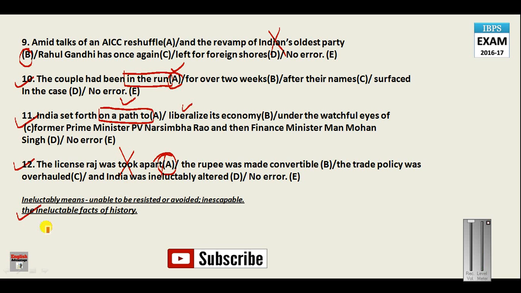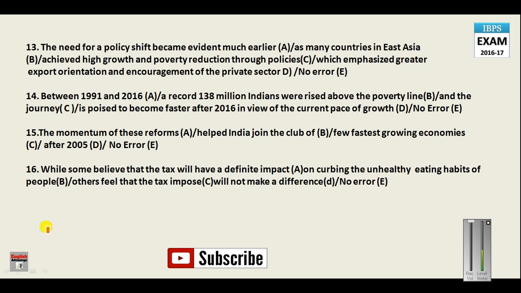So now let us move on to the next part. Part number 30, question number 13. The need for a policy shift became evident much earlier as many countries in East Asia achieved high growth and poverty reduction through policies which emphasized greater export orientation and encouragement of the private sector.